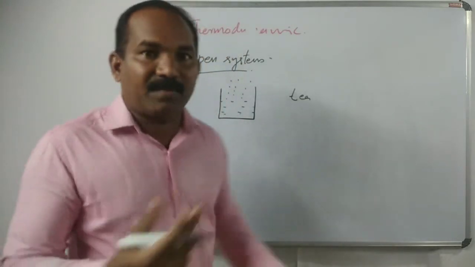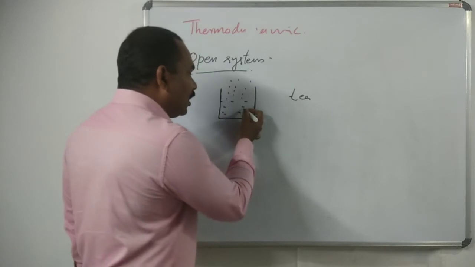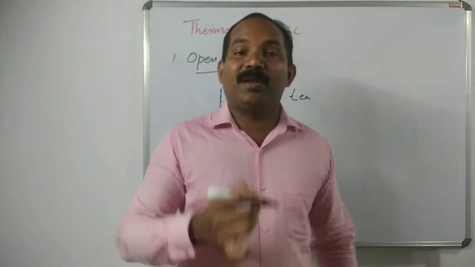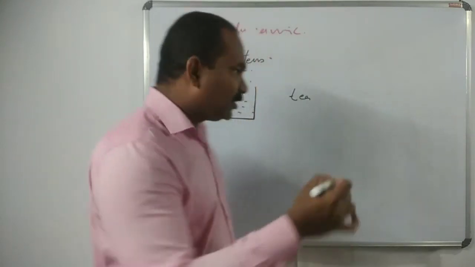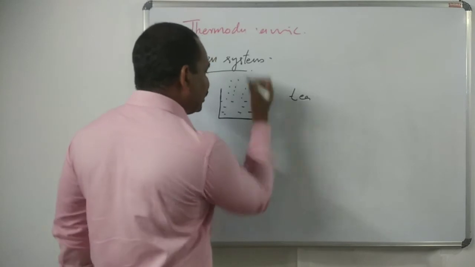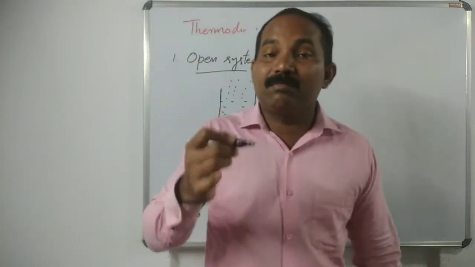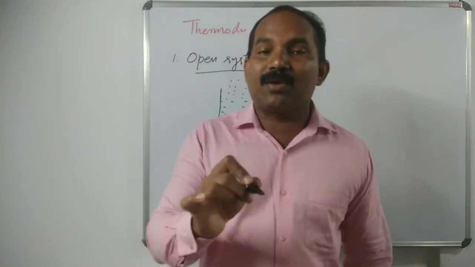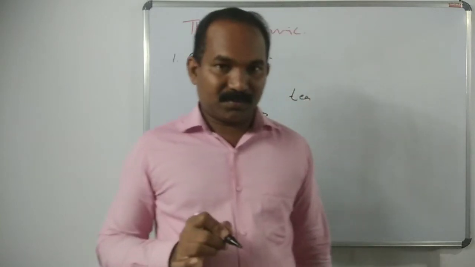After some time, the temperature of the tea or hot water becomes normal. So heat is exchanged. Energy as well as matter is exchanged between the system and the surrounding. The system is called an open system.